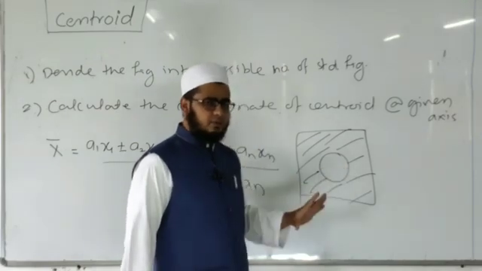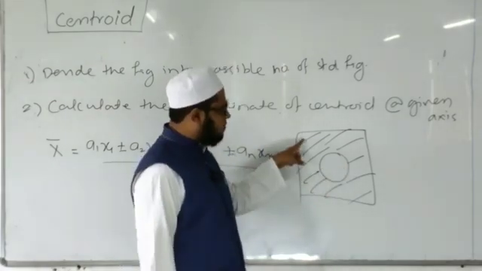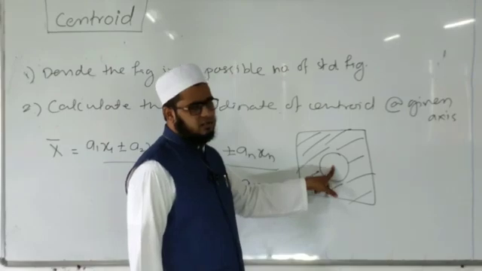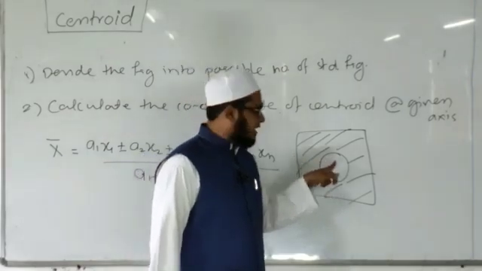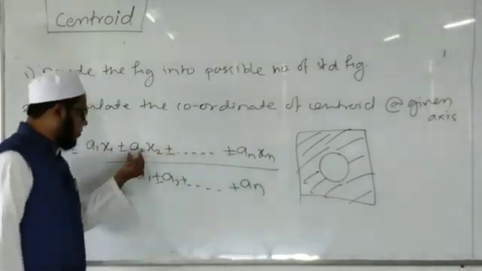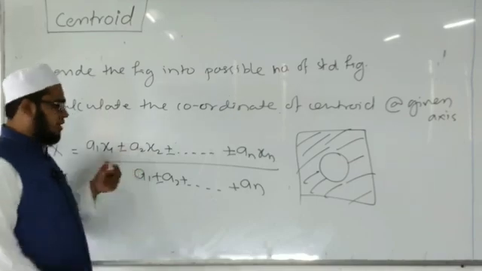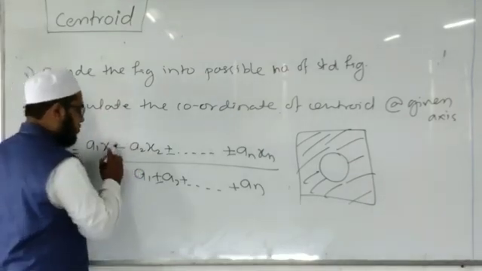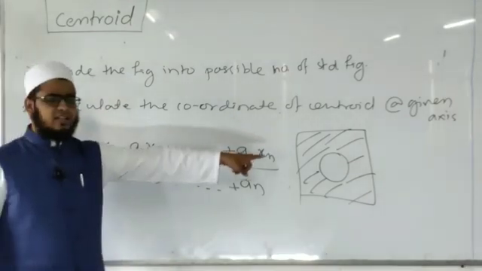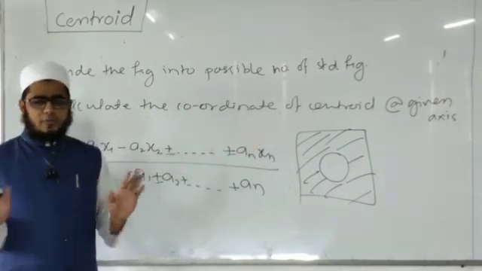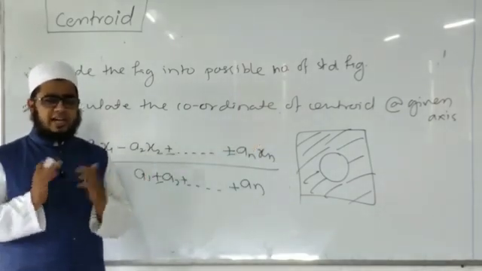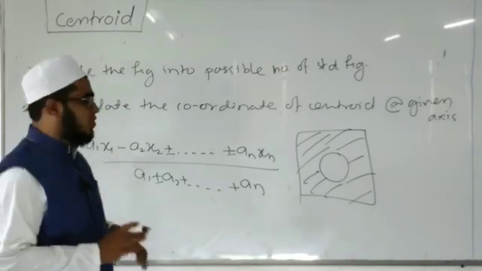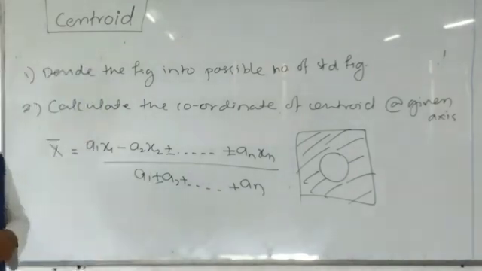These two standard figures are possible. But the rectangle has mass and the circle is a hollow part. When we put the area of the circle here, we will use a negative sign because it doesn't have mass. A hollow part should be with a negative sign, and if mass is present, then we consider a positive sign.